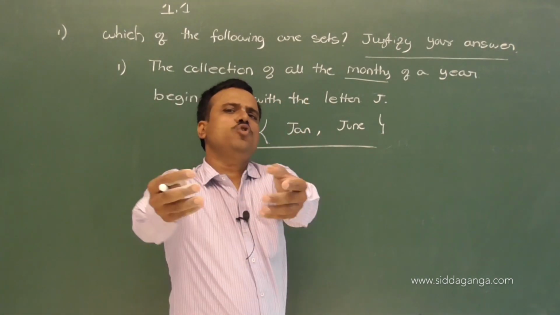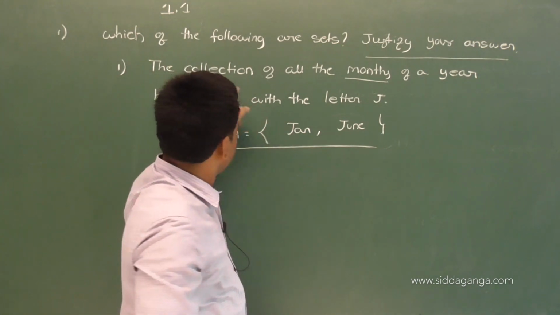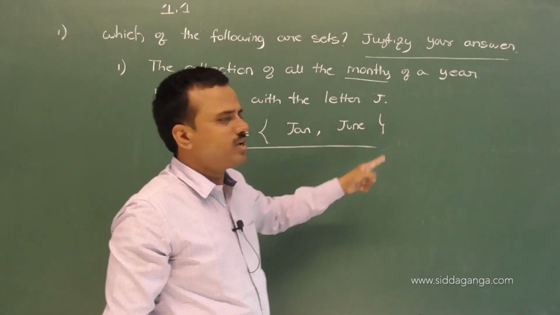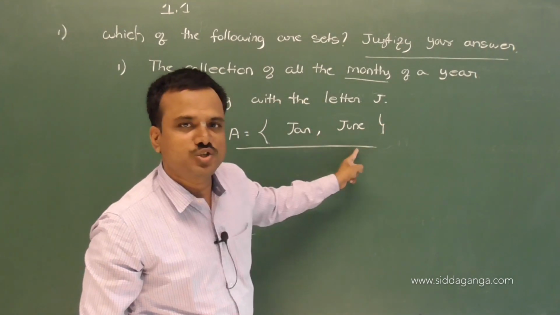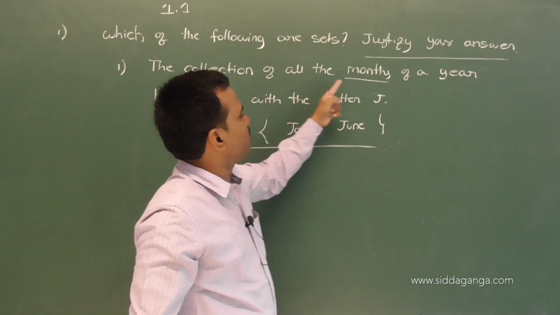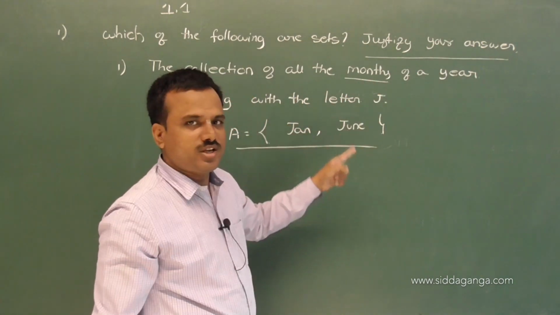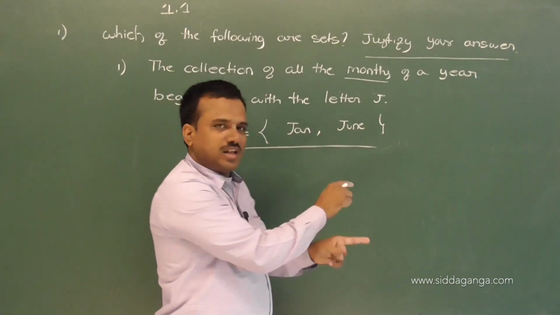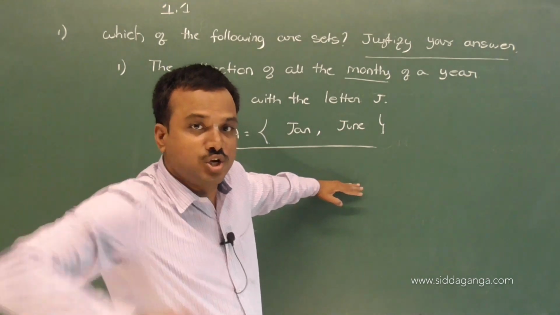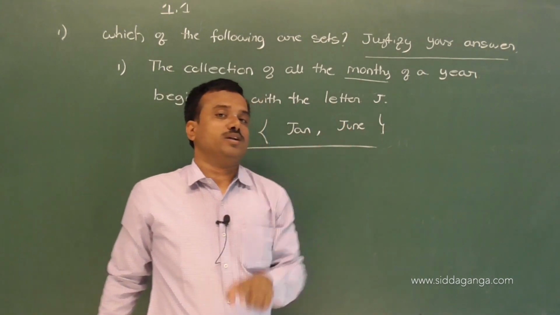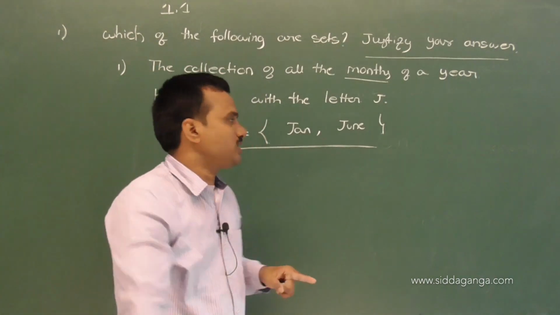If you collect, you also write January and June. If a third person collects them, he also writes January and June. That means this collection should not vary from person to person.